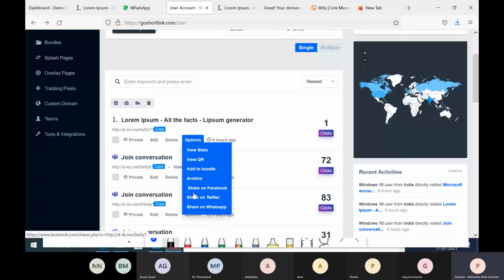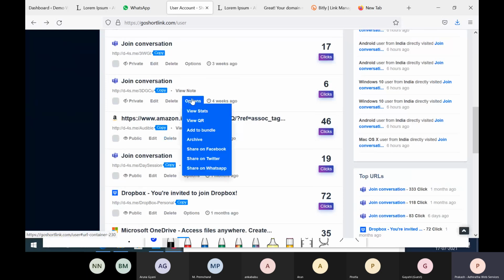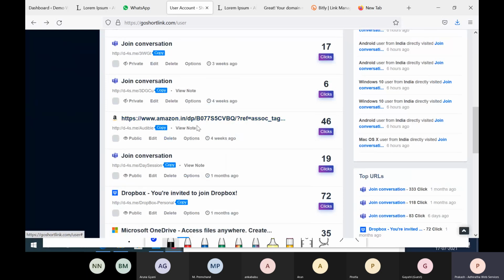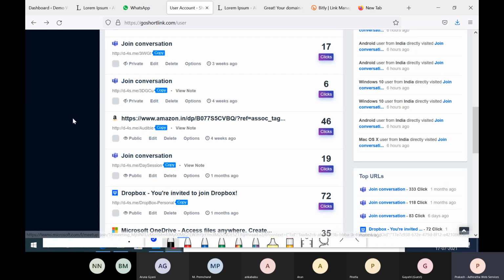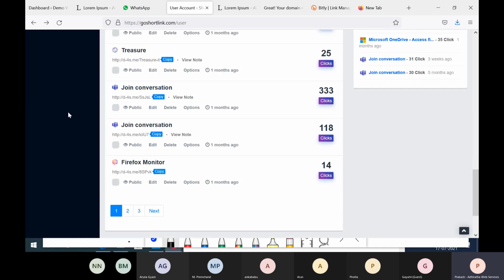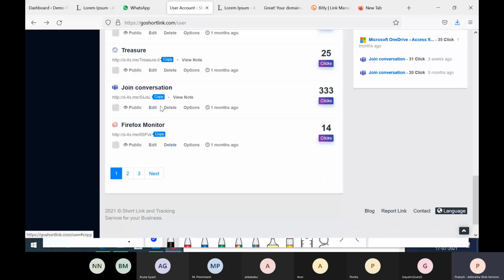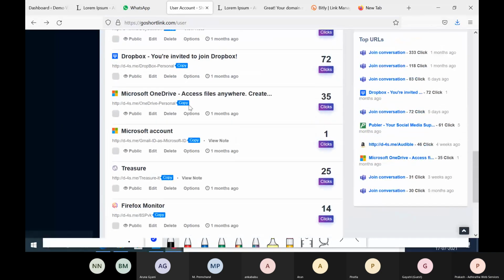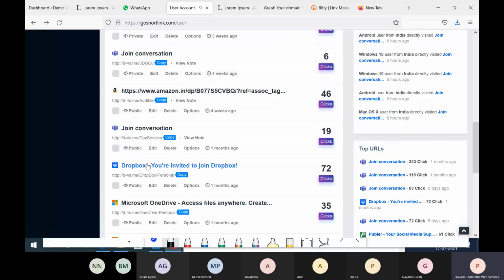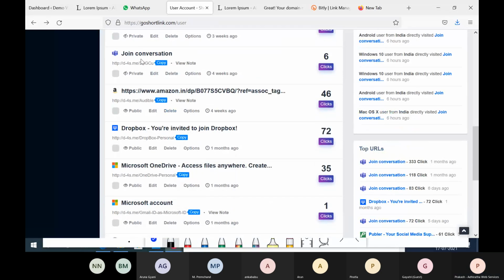Yes. So in this one, I can just click on archive. So from my actual home screen, it is gone, right? Now I don't want this link, so I can click on archive. It goes off from here. So my home page will look like, whatever links I have, only that one. Maybe I want to archive this Microsoft Dropbox. Again, this I don't want here. So I'll archive this.